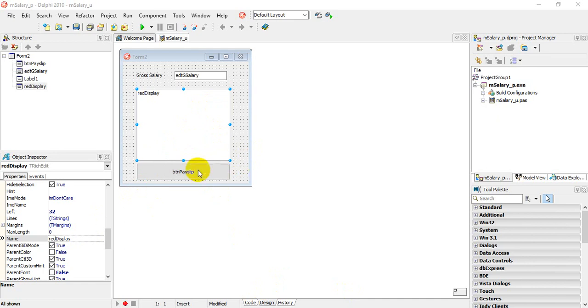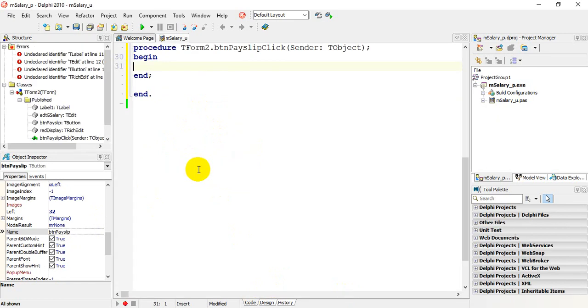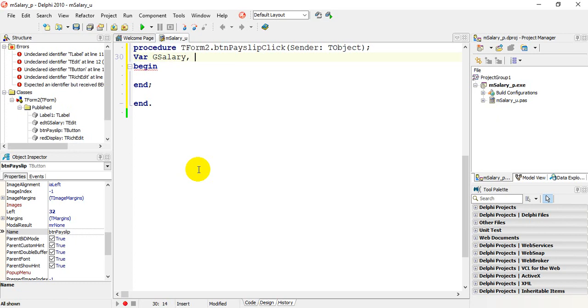We're going to double click on the button, and judging from the pseudocode, we're going to declare some of the variables we know, VAR. Some of the variables that we had was gross salary, so we call it G salary for short, comma, we needed to work out tax, pension, medical aid, net salary, and we also had something called total deductions.